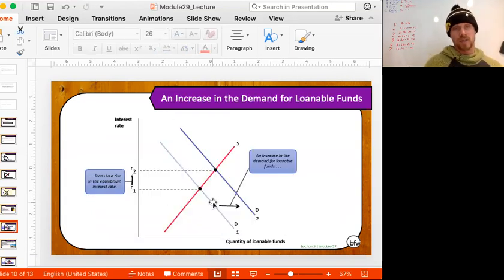Just as always, if we talk about a shift of the demand for loanable funds, we're talking about shifting this whole curve to the right. When the curve shifts right, the interest rate goes from here to there.